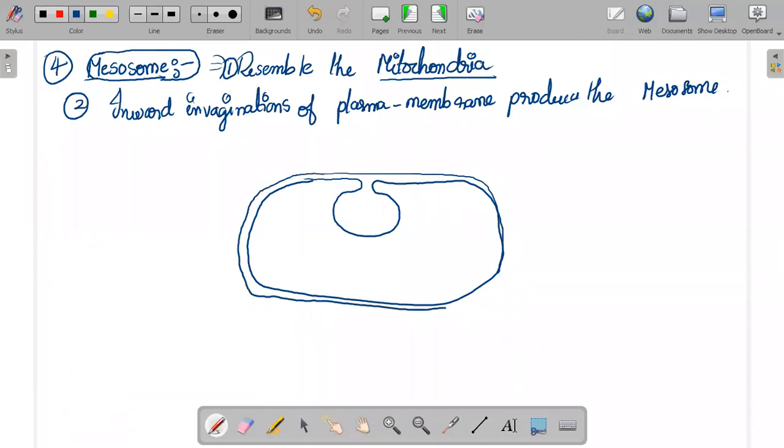So remember your cell envelope diagram. Just remember your cell envelope diagram once.